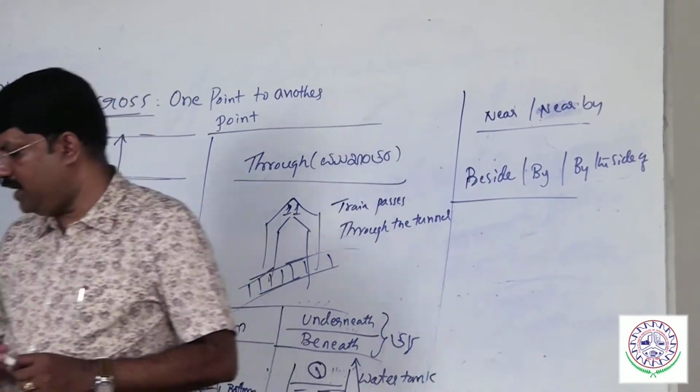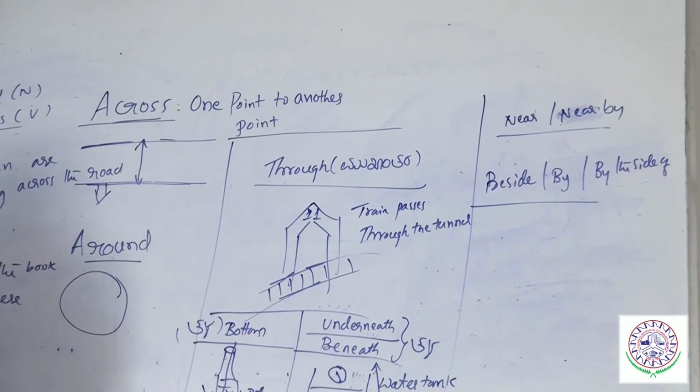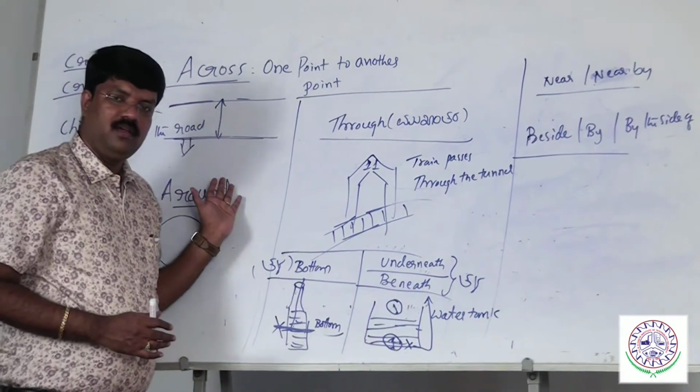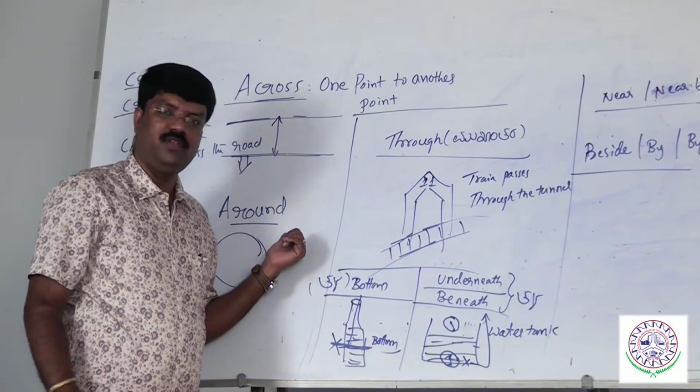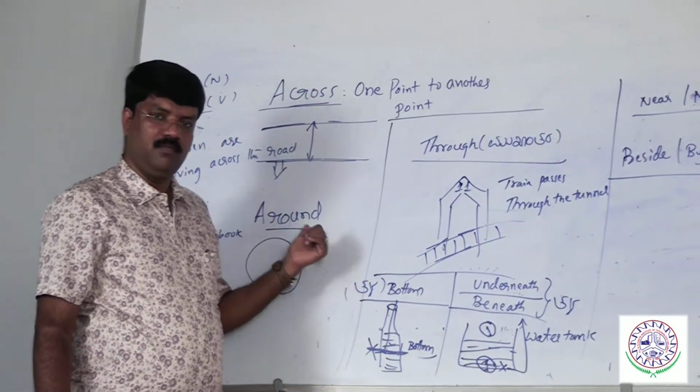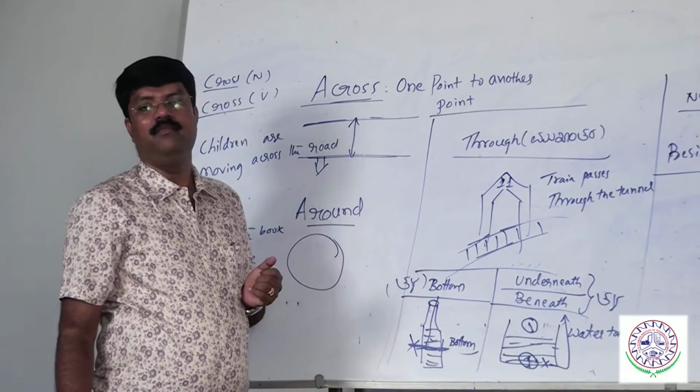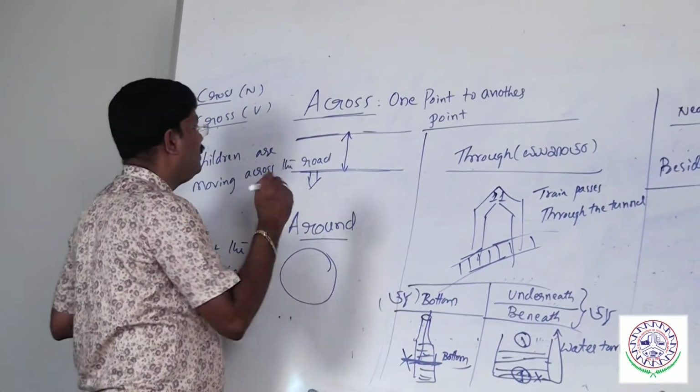I am standing by the table. I am standing by the whiteboard. Beside the whiteboard, by the side of the whiteboard. By, beside, by the side of. What is the difference between beside and besides?